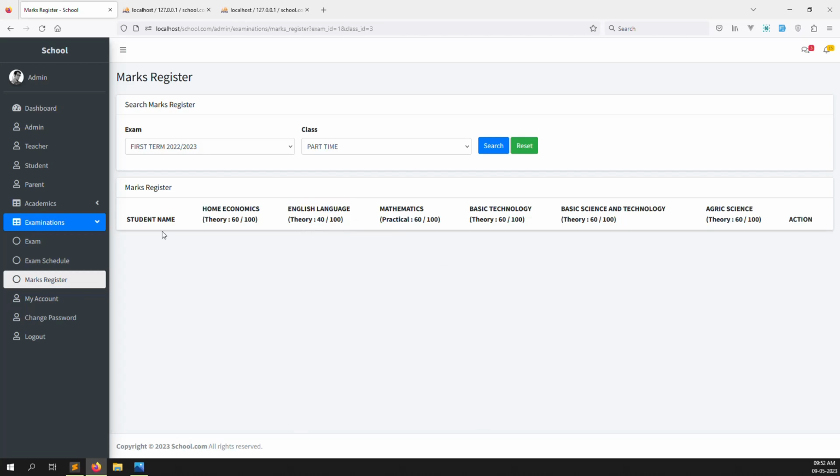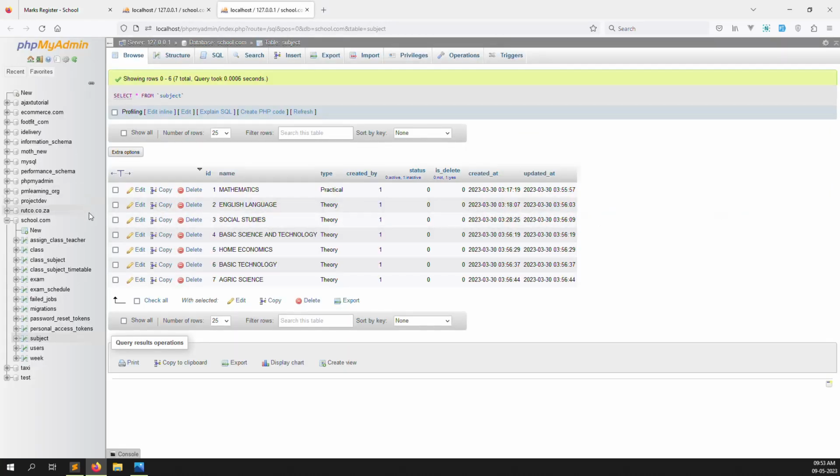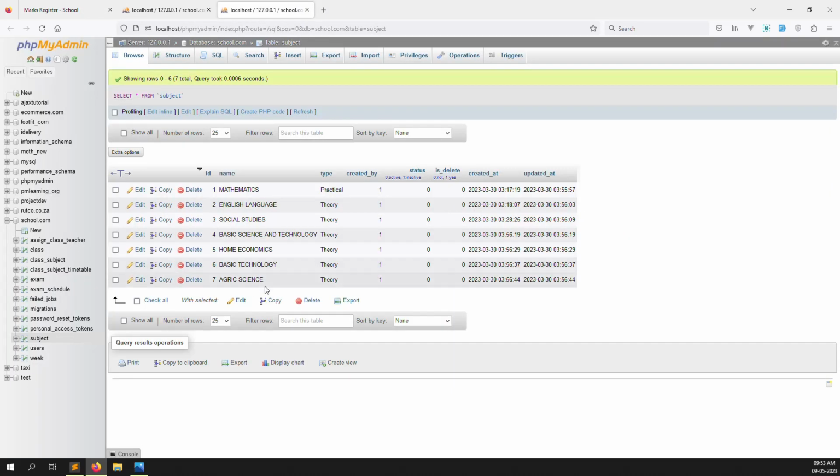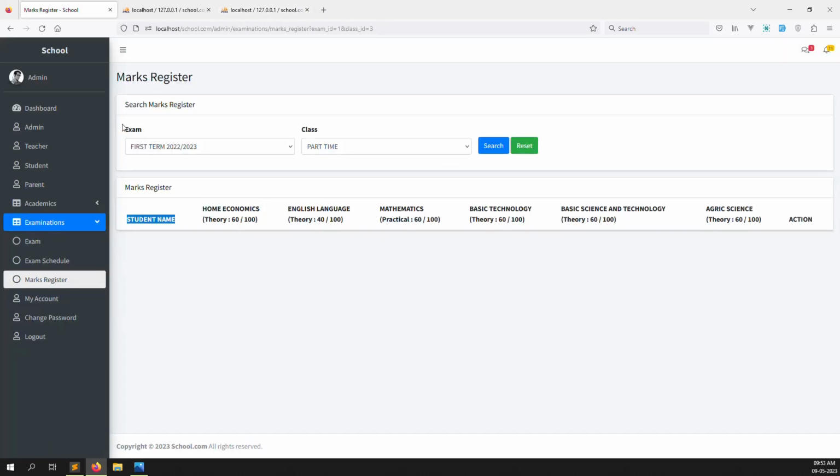Now we need to show all the students at the bottom. For each student we need to provide a mark: class work, what is the mark, project work, what is the mark, homework, what is the mark, test, what is the mark, and last one we can make an exam, what is the mark. And after you click on save, we can make a save button here. This data we need to save inside a new database table. Inside we can save all the information for class id, exam id, and subject id again.